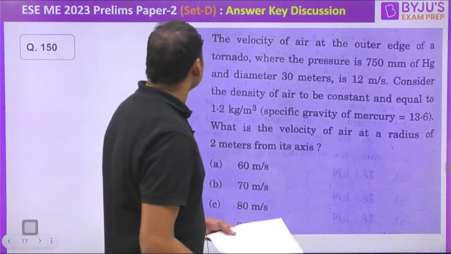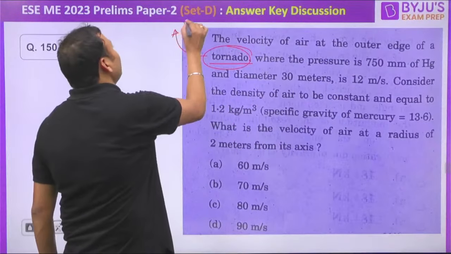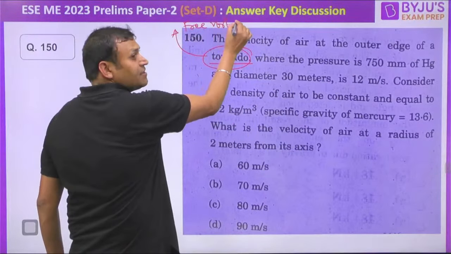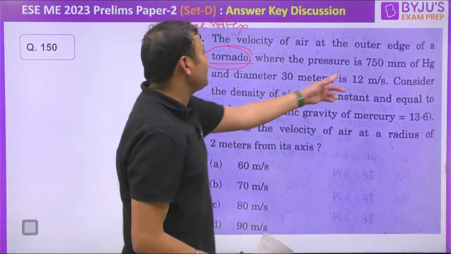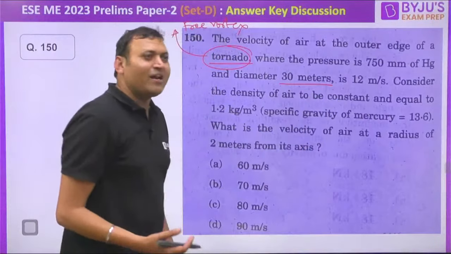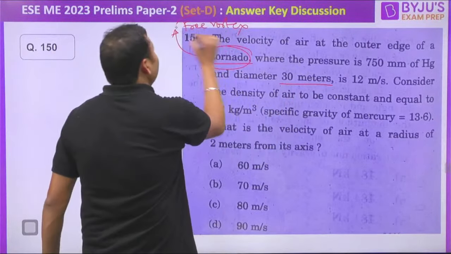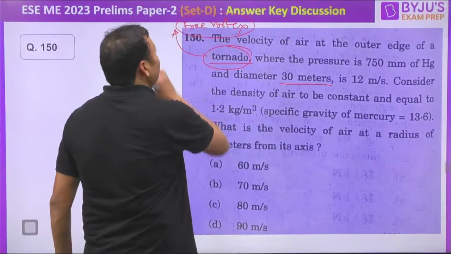The velocity of air at the outer edge of the tornado. Tornado is a free vortex. The pressure is 750 millimeter of mercury and the diameter is 30 meters. So many parameters are given unnecessarily to confuse you. If you understand this, it is a free vortex, and for a free vortex, the tangential velocity into radial distance remains constant. For free vortex, V into R will be constant. What is the velocity of air at a radius of 2 meters from its axis?